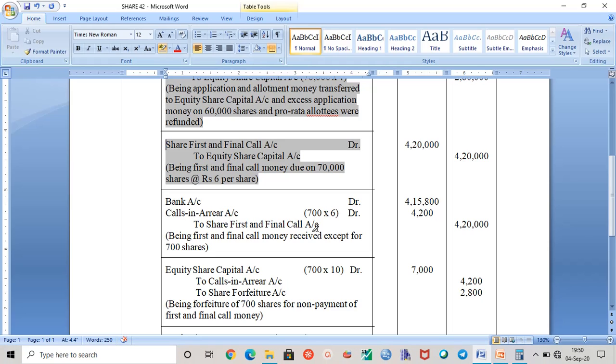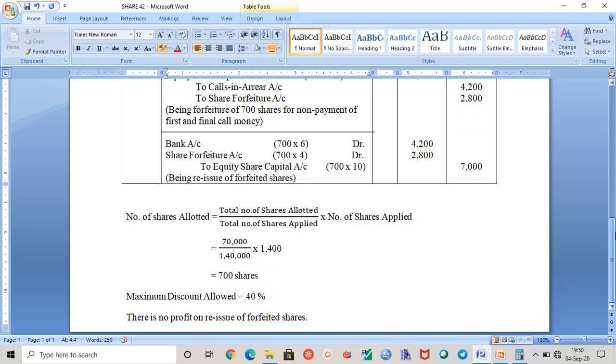But we don't know how many shares were actually allotted, because here it is mentioned that 1,400 shares were applied. Always, the allotment money or call money is due on allotted shares, never on applied shares. So we have to find the number of shares actually allotted to Anurag, using this particular formula.